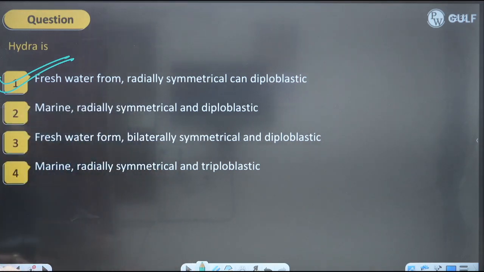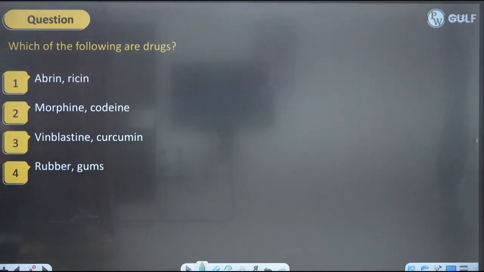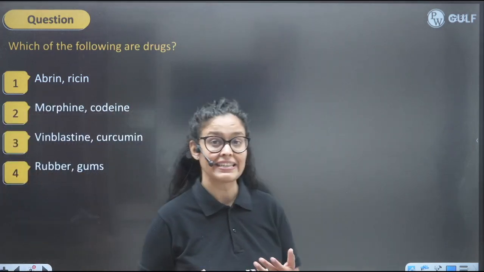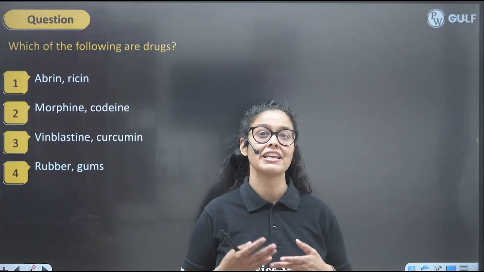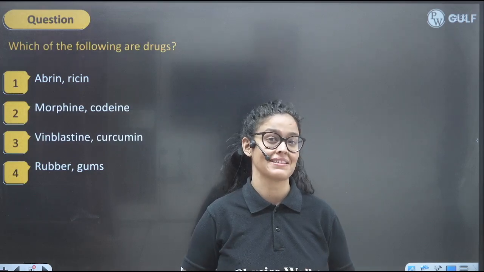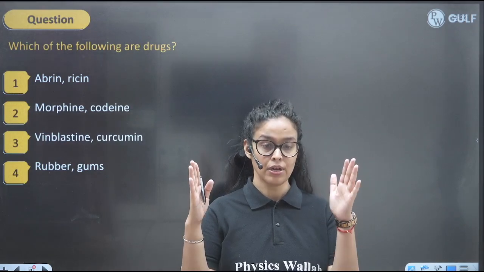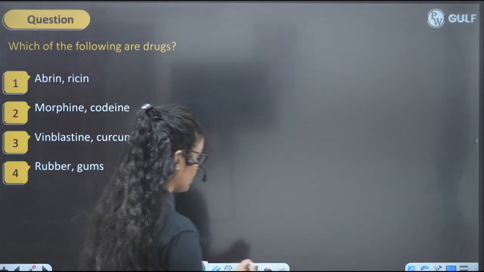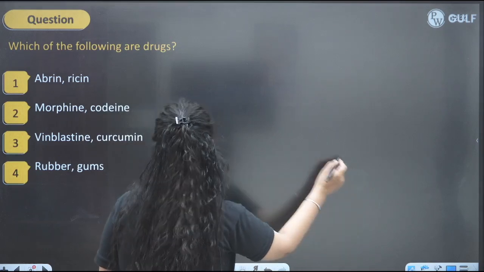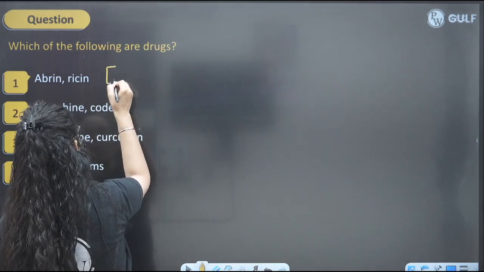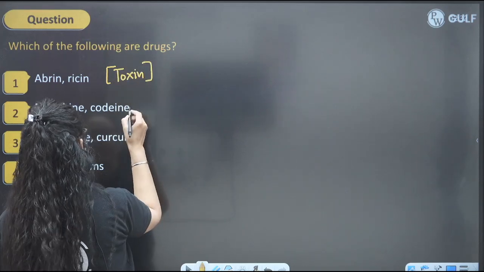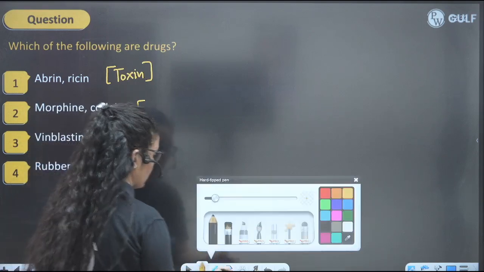Next question for you kids. Which of the following are drugs? In the NEET exam, they ask many questions from secondary metabolites, so you have to remember that whole secondary metabolite topic. They have given the names abrin and ricin; these are proteinaceous toxins. Next, morphine and codeine.